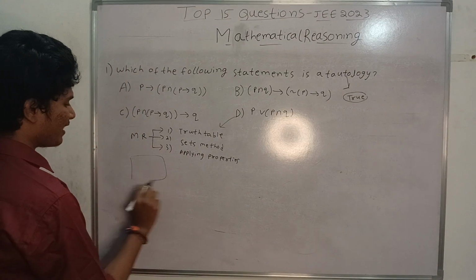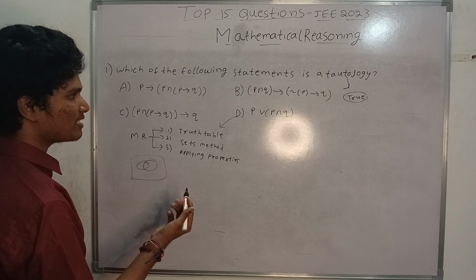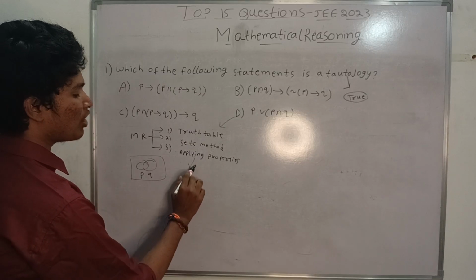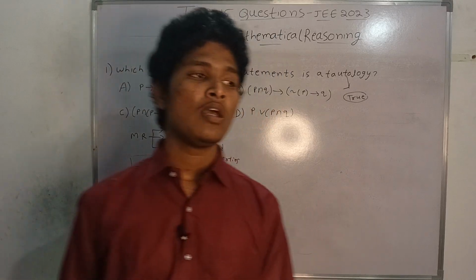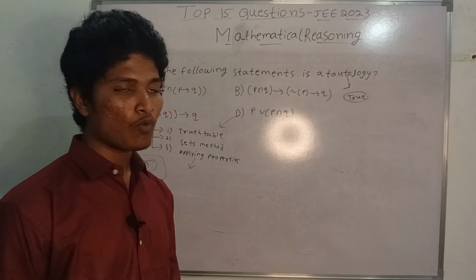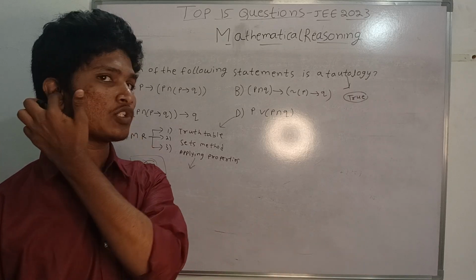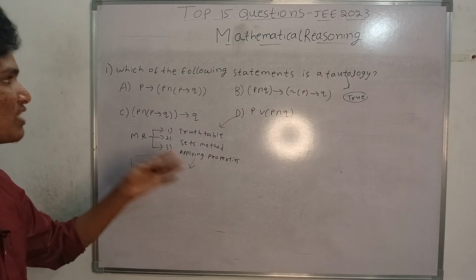So basically, this is a Venn diagram. By taking suitable Venn diagrams for statements P and Q, we can solve like this. And for applying properties, there are nearly 10 to 12 properties like involution, De Morgan's, commutative, distributive. Like this, there are so many properties in mathematical reasoning. So by applying the properties also, we can solve the question.